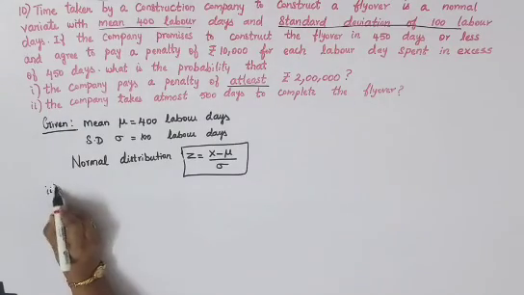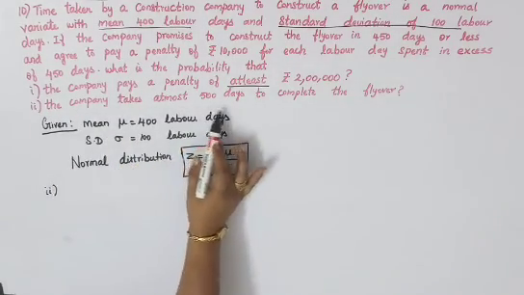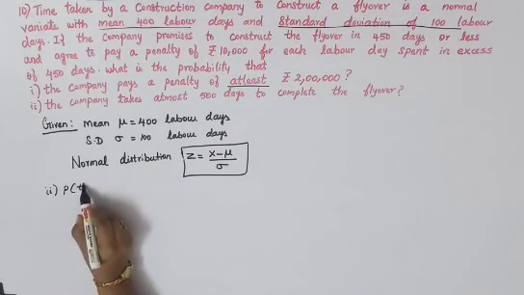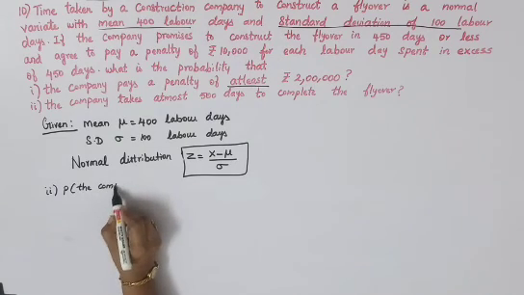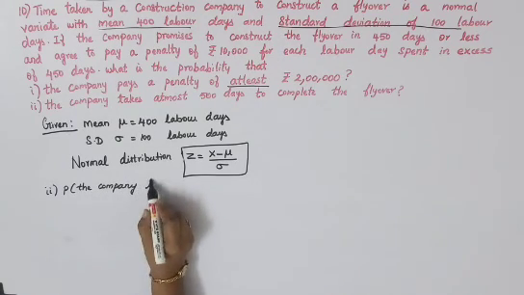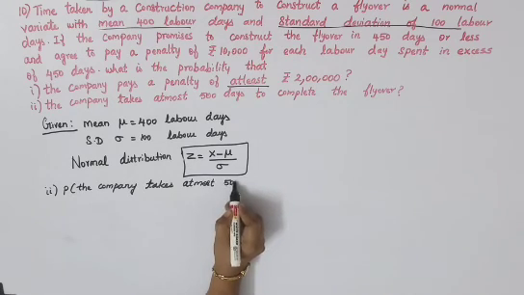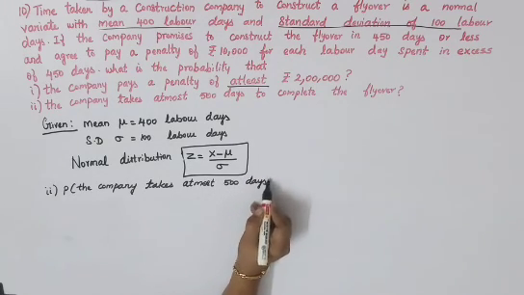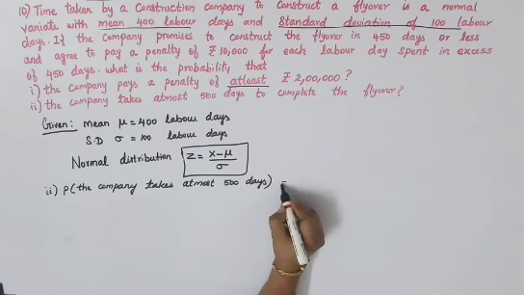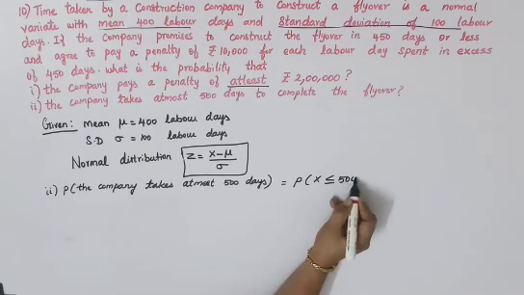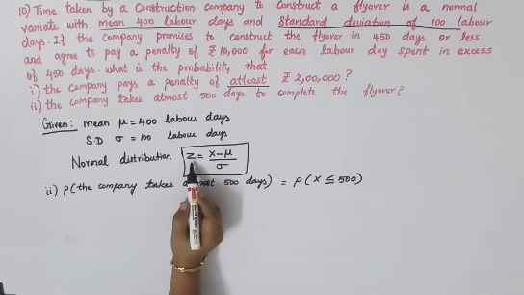Second subdivision. The company takes at most 500 days to complete the flyover. That is probability that the company takes at most 500 days. Okay, so that is maximum 500 days. At most is, you can take it as maximum 500 days, that you can write it as P of x is less than or equal to 500. Now your value of x is 500. Just substitute in your formula and get your value of z first.